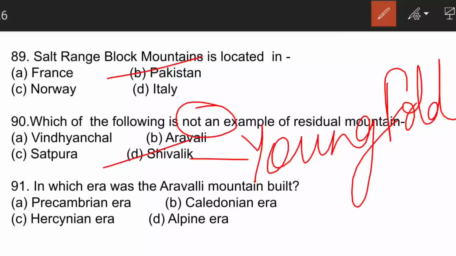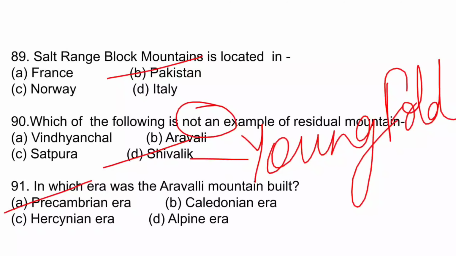Aravali mountain was built in the Precambrian era. The mountains which were built during the Precambrian era were the most ancient mountains, but due to excessive weathering and erosion, these mountains are partially found. Some of the mountains included from this period are Laurentian Mountain, which is located in USA. Fennoscandian and Northwest Highlands of Europe are also Precambrian mountains. Aravali from India also belongs to this period.